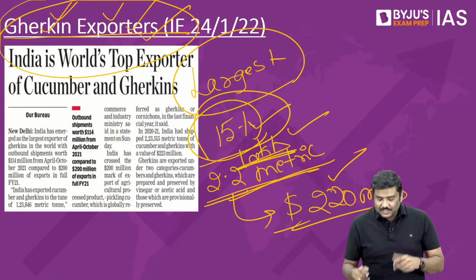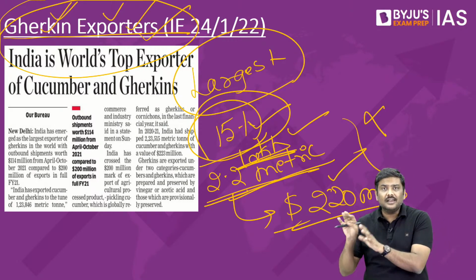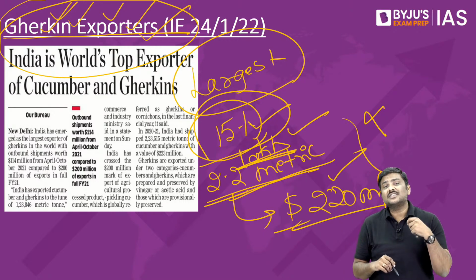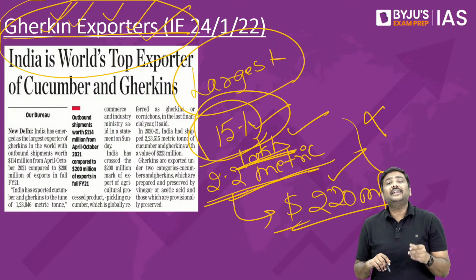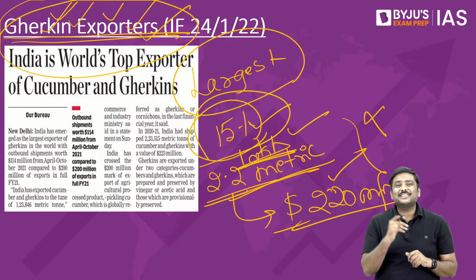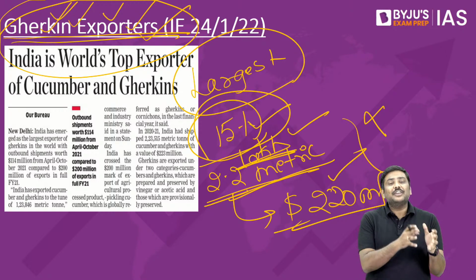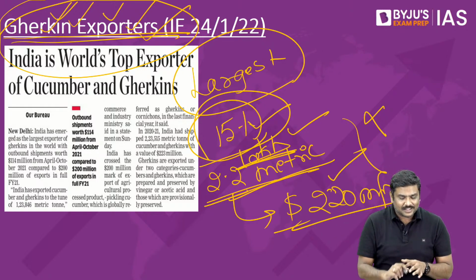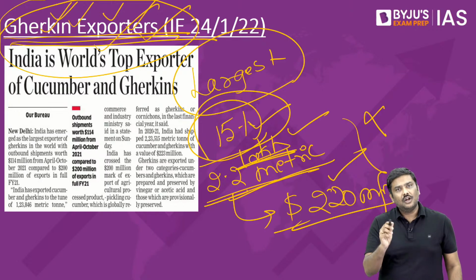Now, will UPSC ask you about this particular data? No, I don't think so. UPSC will go to that particular level. But can UPSC ask you about this particular product as such, as a part of exported products from India? Definitely yes. Right? It can ask you about a vegetation about this. It can ask you about right, what kind of a product is this, in which season it is cultivated, to which countries we export, what is the value of this, etc. These are the areas generally where UPSC might focus and raise questions on this.